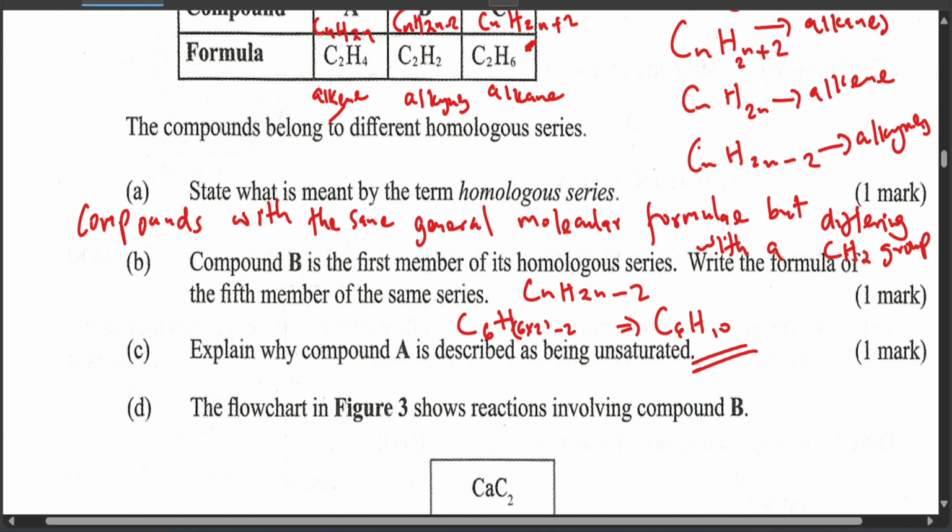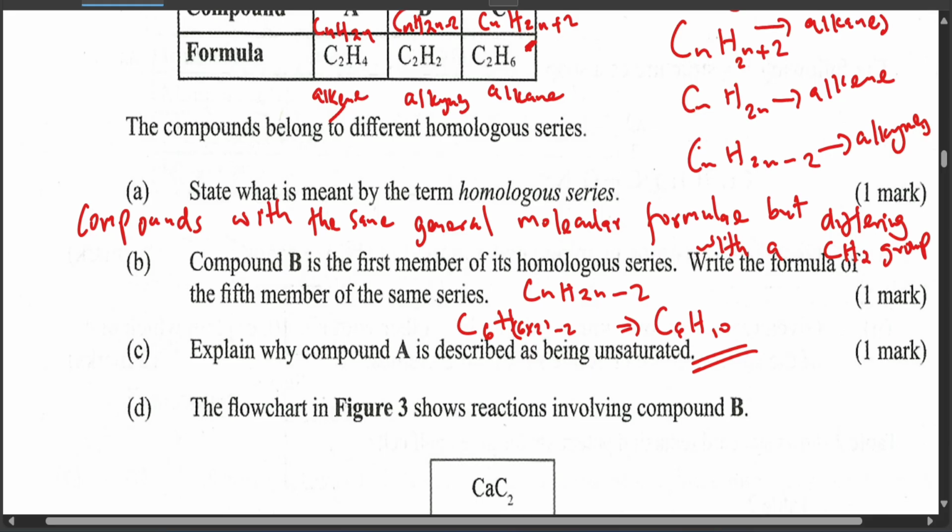Explain why compound A is described as being unsaturated. We've already stated the reason is because of the presence of the double bond. So that's a direct answer.